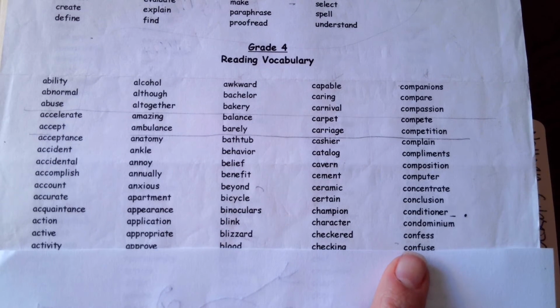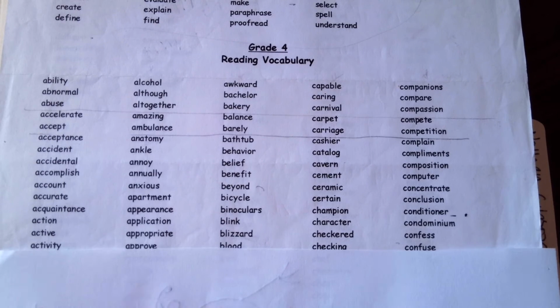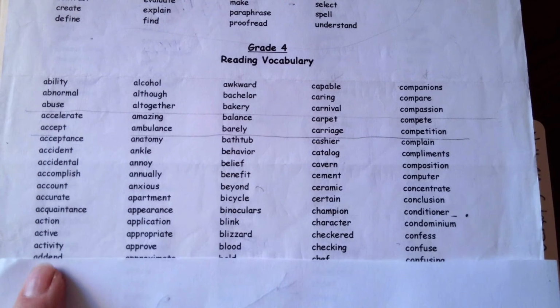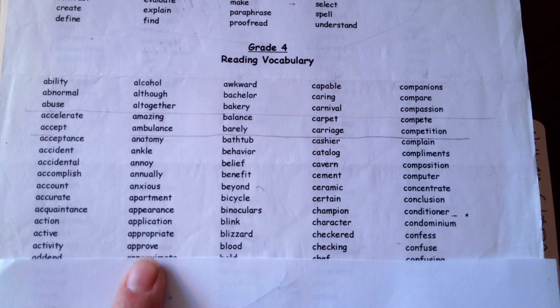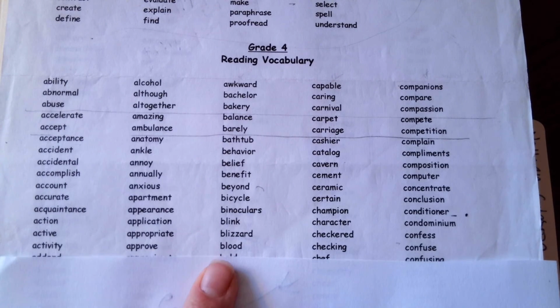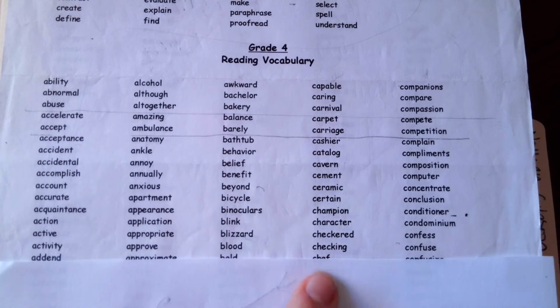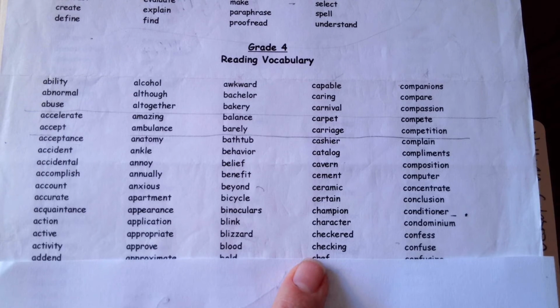Next one is no blend, confess. Activity. This one is a sight word, approve. This is a sight word, blood. This one is ch makes ch, ck makes k, ing makes ing, checking.